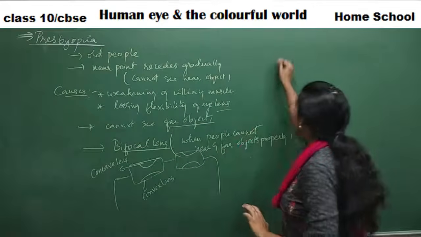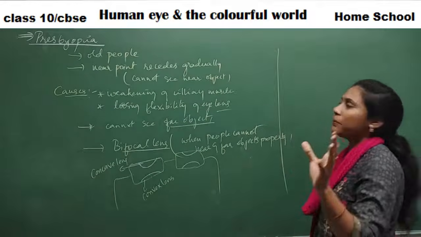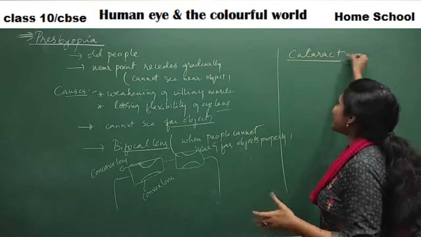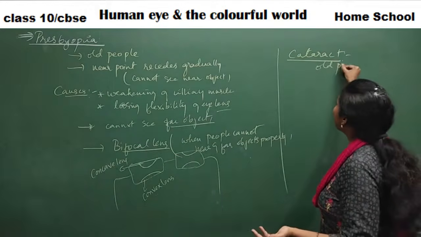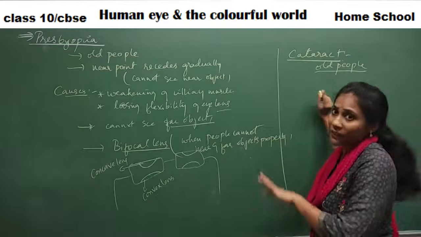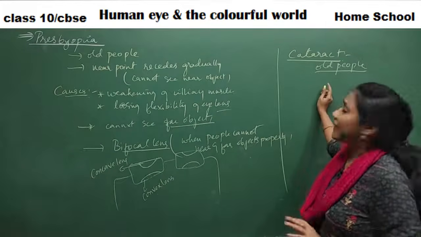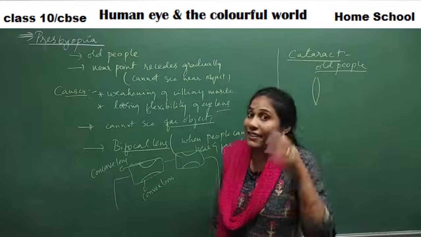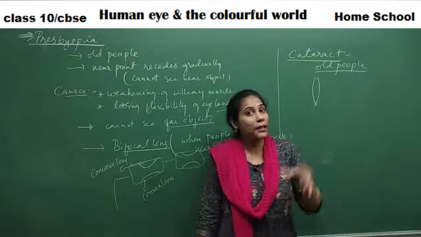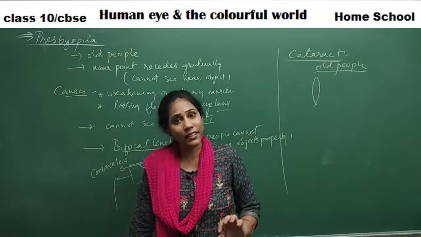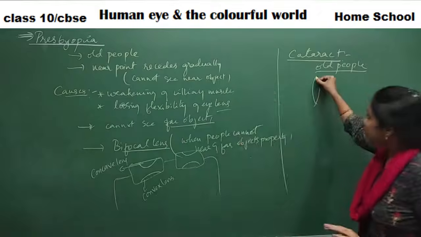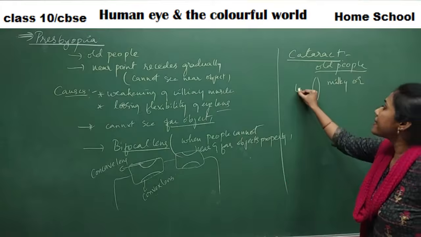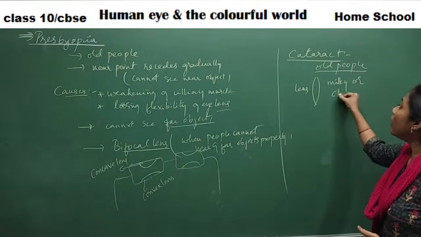Okay, fine. And coming to one more vision problem, that is cataract. So what do you mean by cataract, guys? This is usually found in old people. Very old people will have this problem. What cataract means is, the lens that is present in the eye is a transparent one. It has to be transparent because it has to refract the light, isn't it? But these lenses become milky or cloudy.